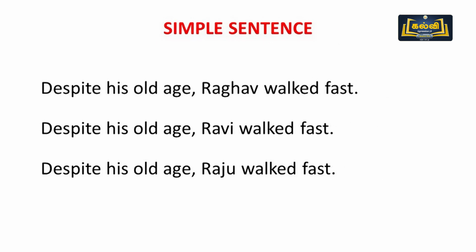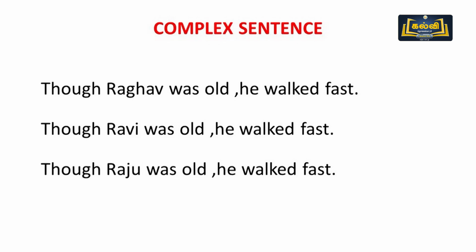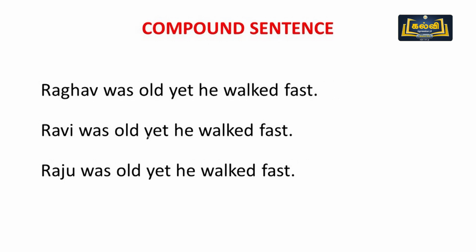Second example, in simple: Despite his old age, Raghav walks fast. Despite his old age, Ravi walked fast. Despite his old age, Raju walked fast. In complex: Though Raghav was old, he walked fast. Though Ravi was old, he walked fast. Though Raju was old, he walked fast. In compound: Raghav was old, yet he walked fast. Ravi was old, yet he walked fast. Raju was old, yet he walked fast.